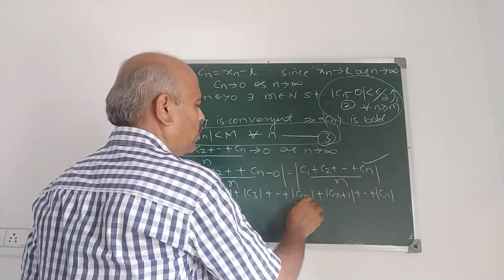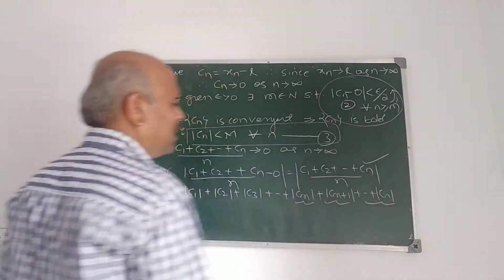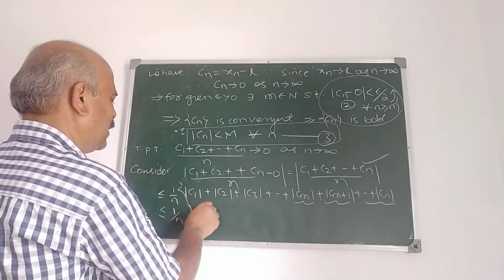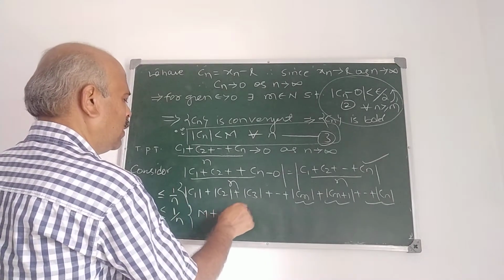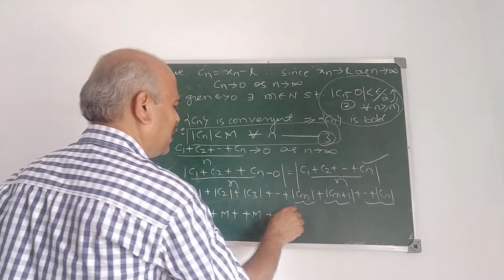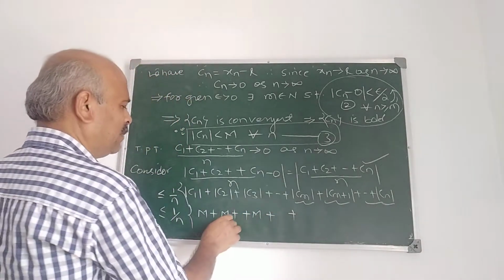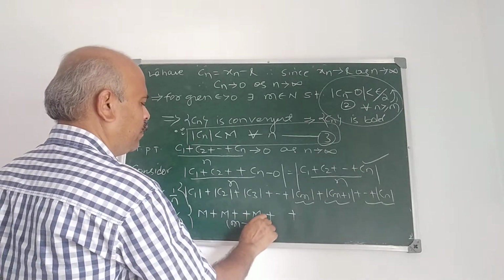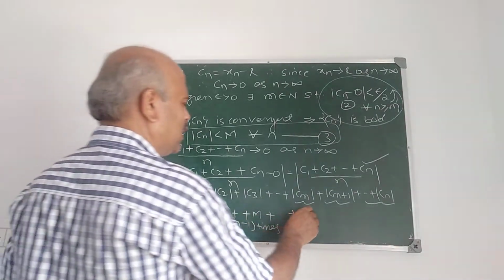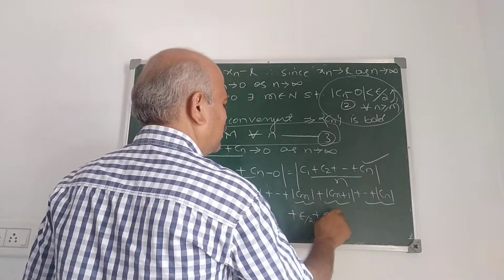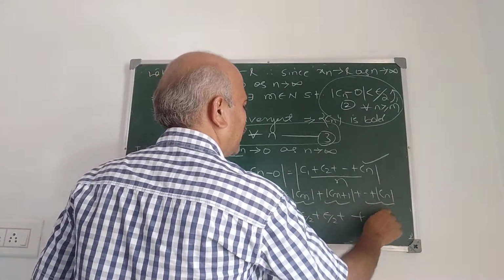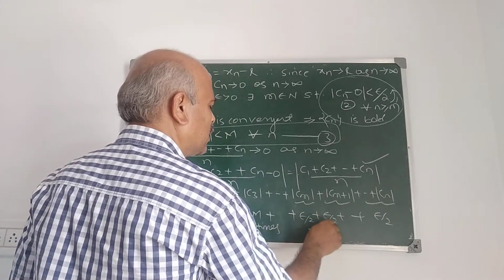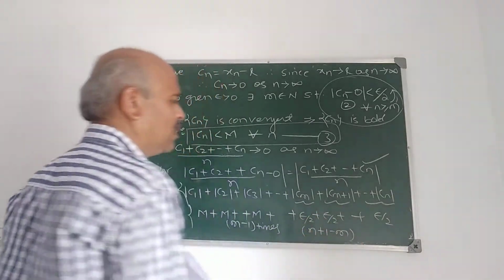So we take it is less than M plus M etc., M minus 1 times, plus epsilon by 2 plus epsilon by 2, n plus 1 minus m times. Understand this one?